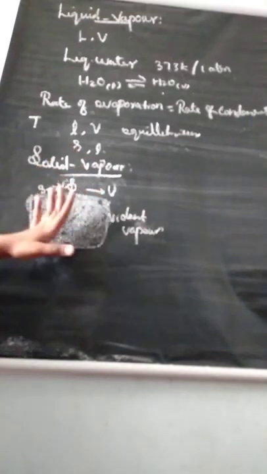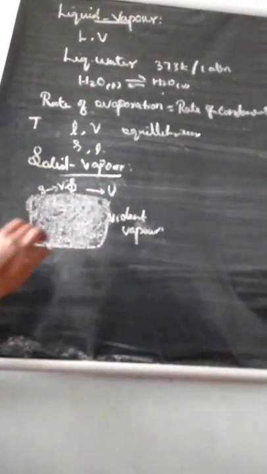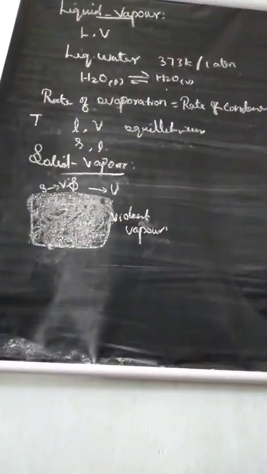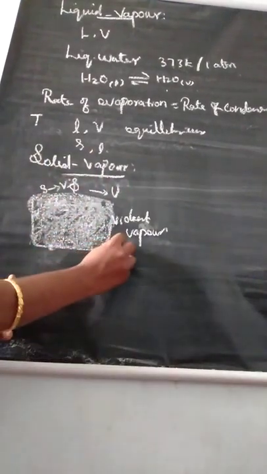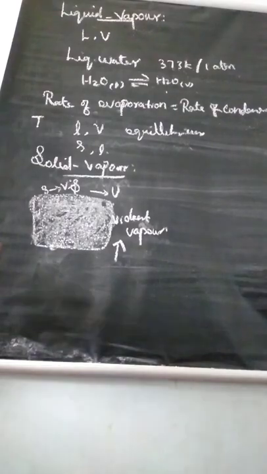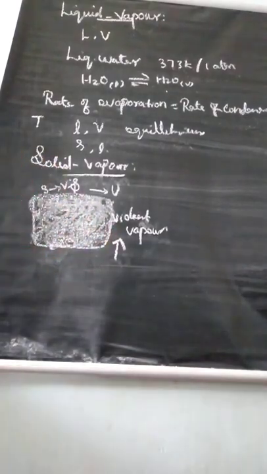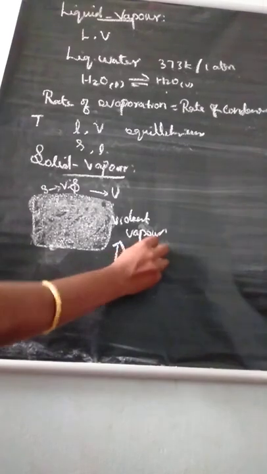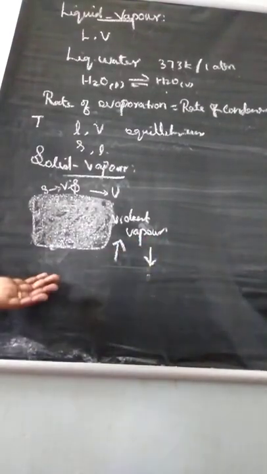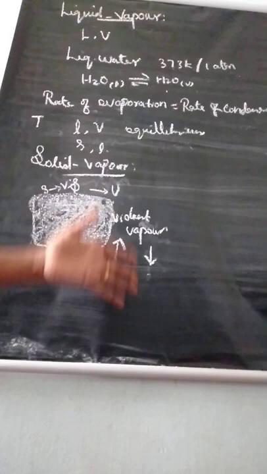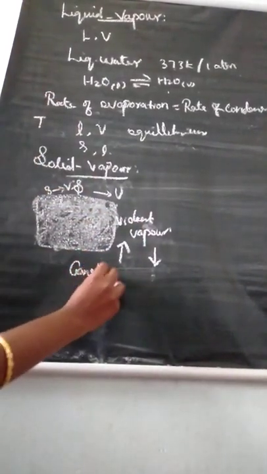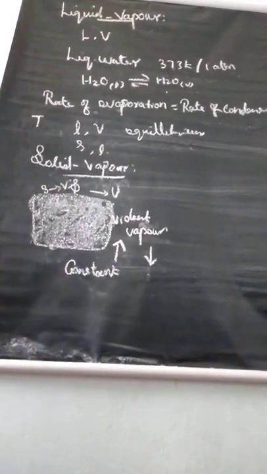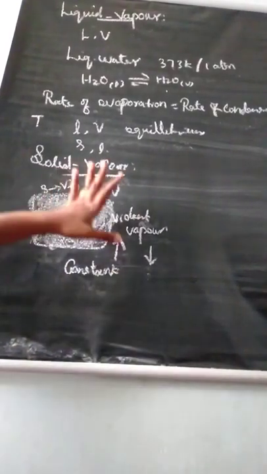Understand? So we are telling here the intensity of violet color. Here you got the vapor, isn't it? First, if you are seeing this vapor, the intensity of this vapor increases. After some time, the intensity of this vapor decreases. Again, finally, the intensity of vapor becomes constant. Understand? So, listen, simple process.